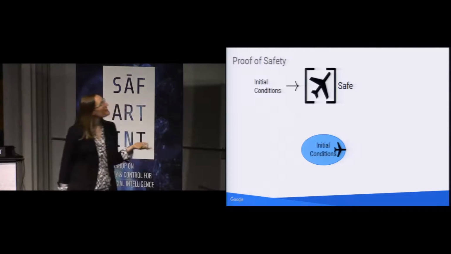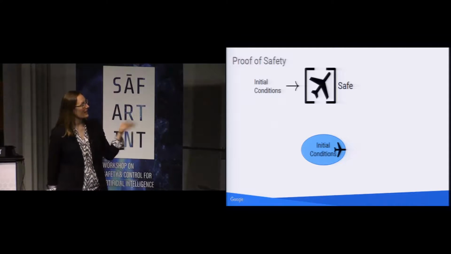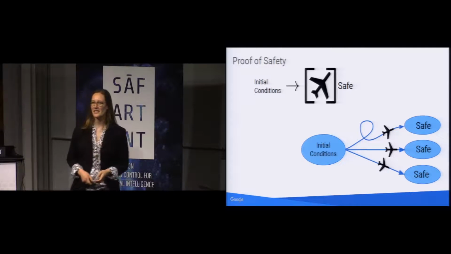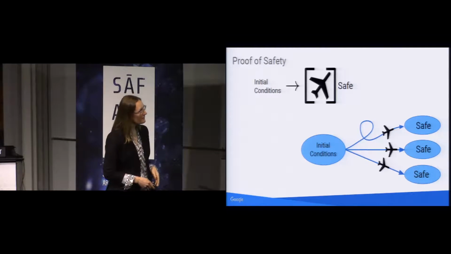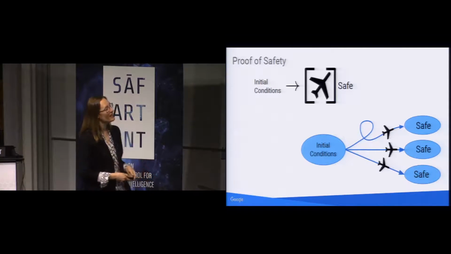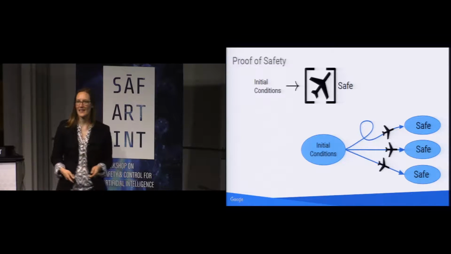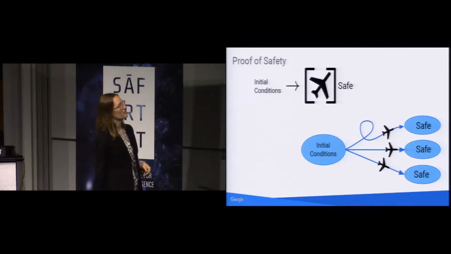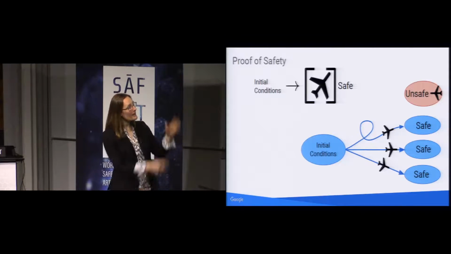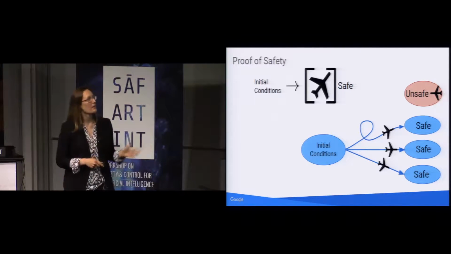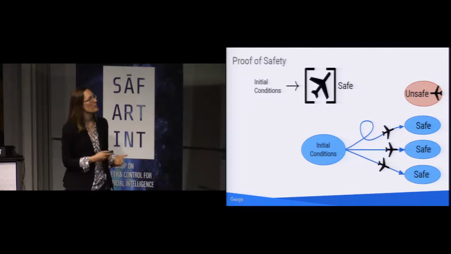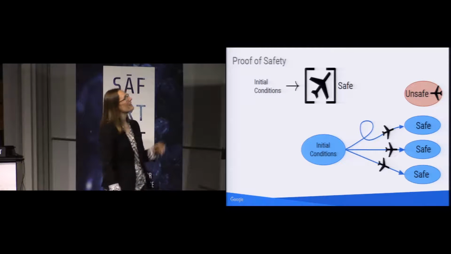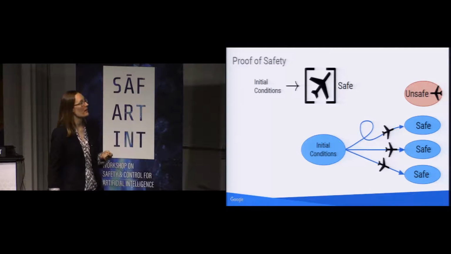So we start with some aircraft that are satisfying these initial conditions, and we look at all the possible trajectories that that controller might take. And we check that in every case, they end up in a safe state. And in fact, all the way along that trajectory, they satisfy that safety property. And possibly there's an unsafe state out there, maybe with another aircraft that would get too close. But we don't go there. So this is what we mean when we say that some aircraft can be verified safe.